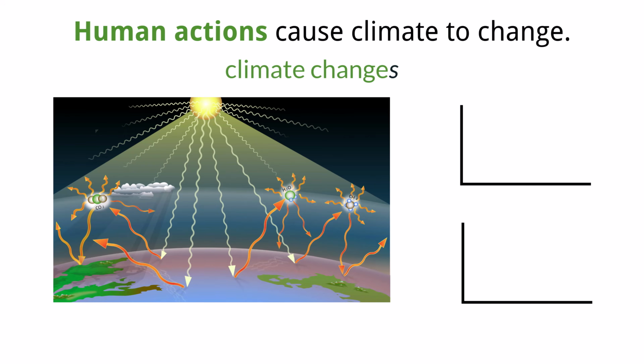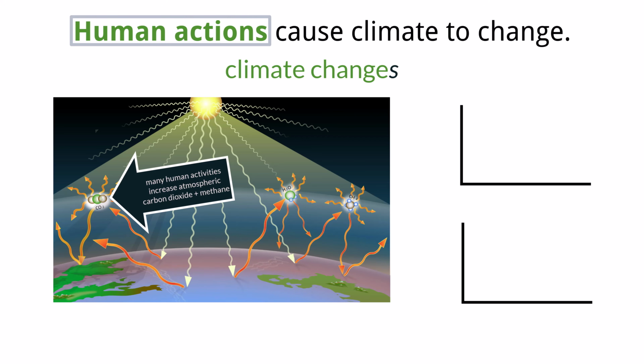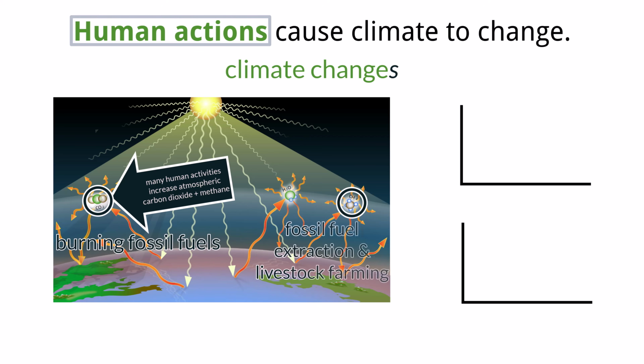Climate changes for many reasons, and one of those reasons is because of human activity. These anthropogenic causes of climate change are primarily due to human activities that increase the atmospheric concentrations of powerful greenhouse gases, namely carbon dioxide and methane. The burning of fossil fuels for energy and transportation is the largest source of CO2 emissions, while methane emissions come from sources like livestock farming and the extraction of fossil fuels.